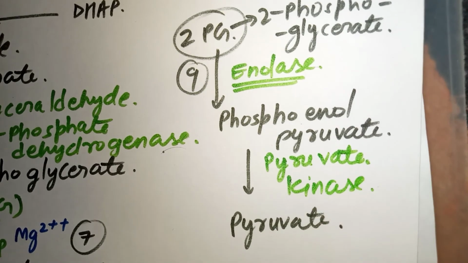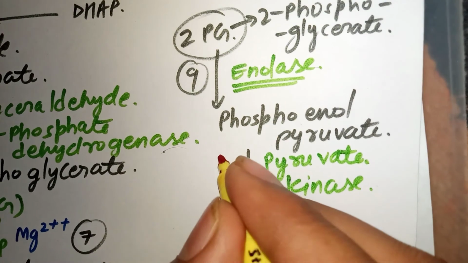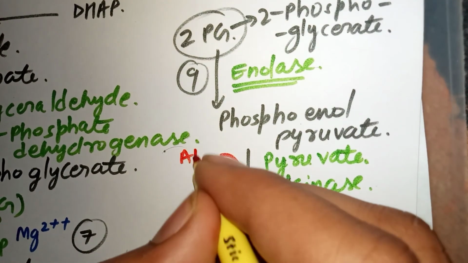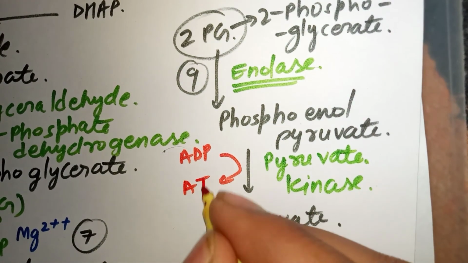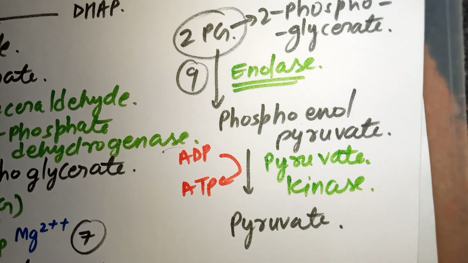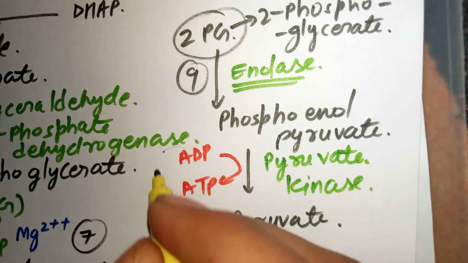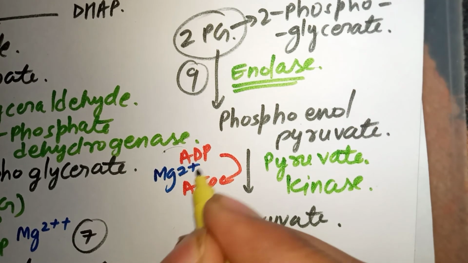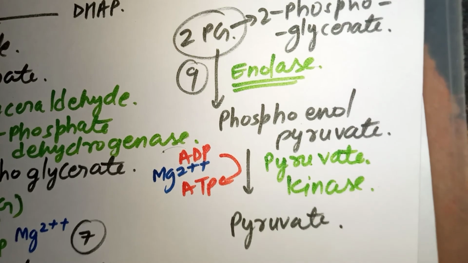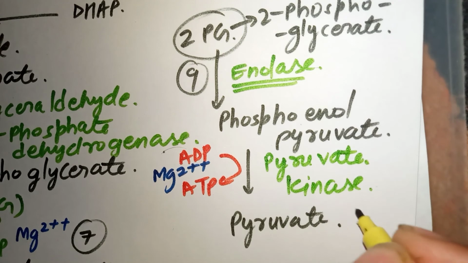When there is any kinase, we need an ATP reaction, so there is also a release of ATP, and whenever there is ATP, there are Mg2+ ions. This is the 10th step of our pathway.